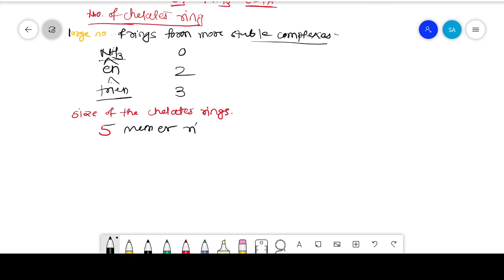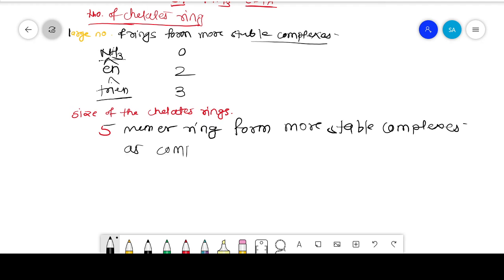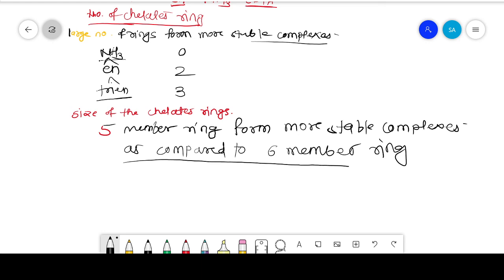5-member rings form more stable complexes as compared to 6-member rings. It should also be noted that this happens only when the chelate has only single bonds in it.